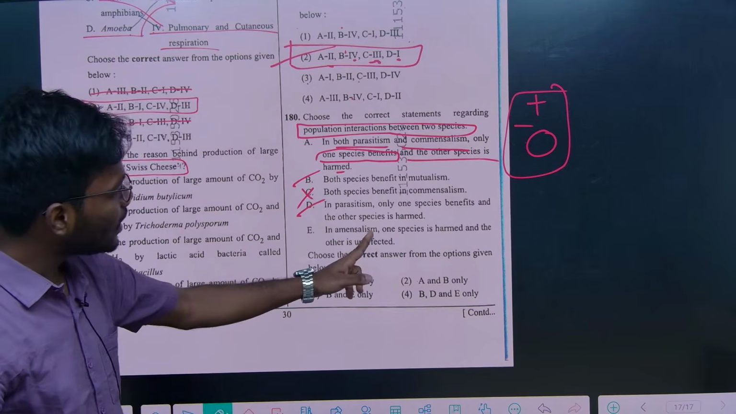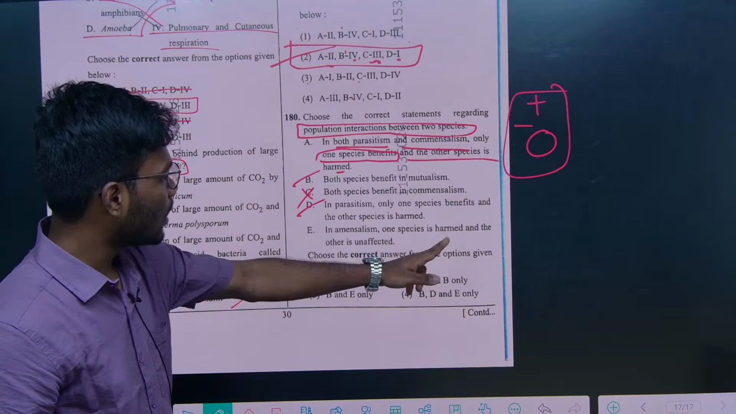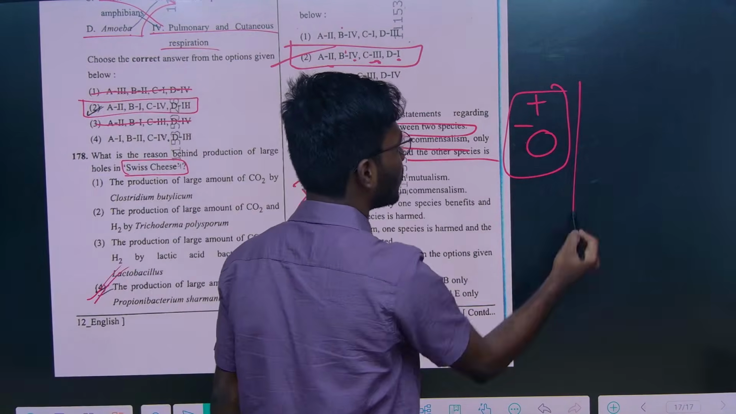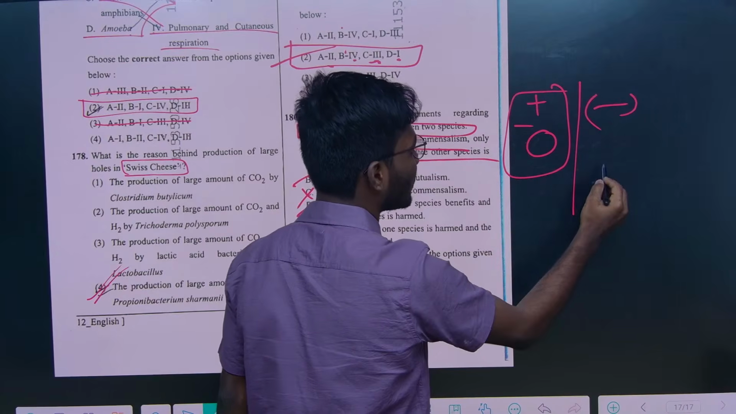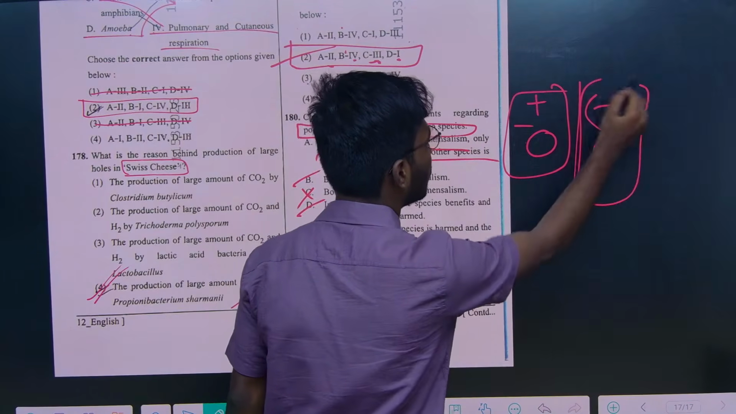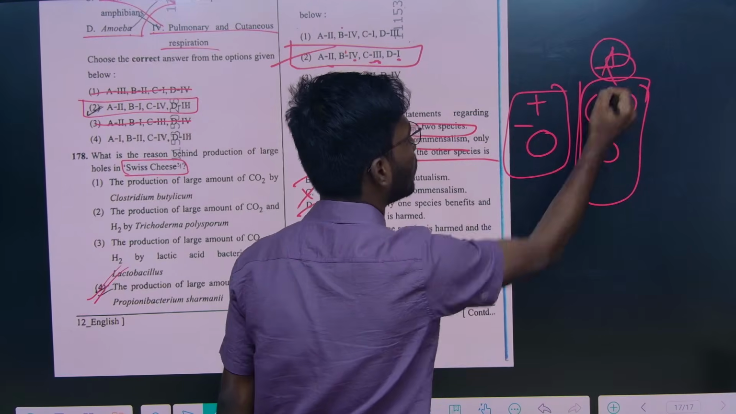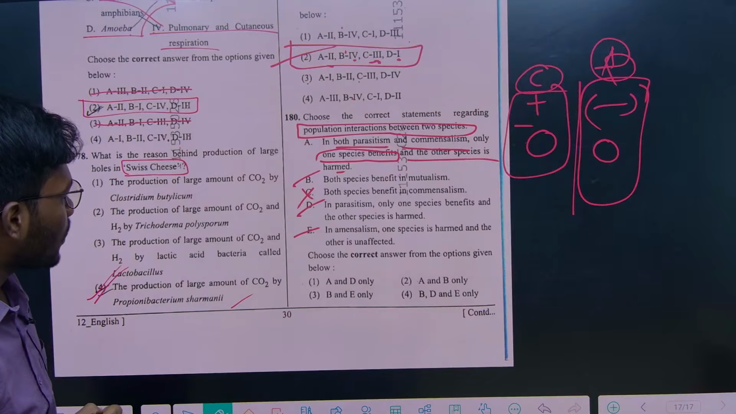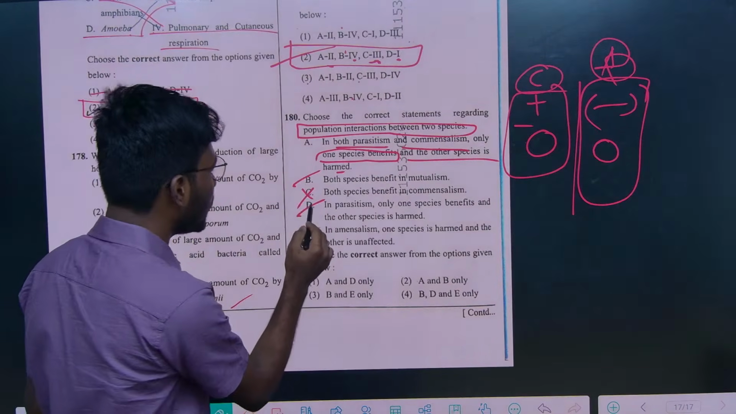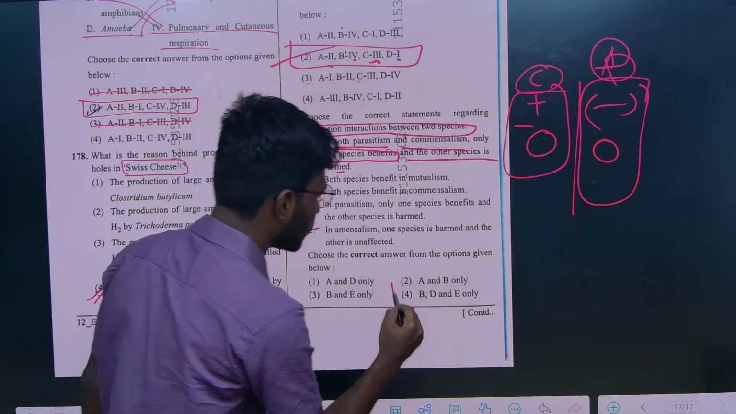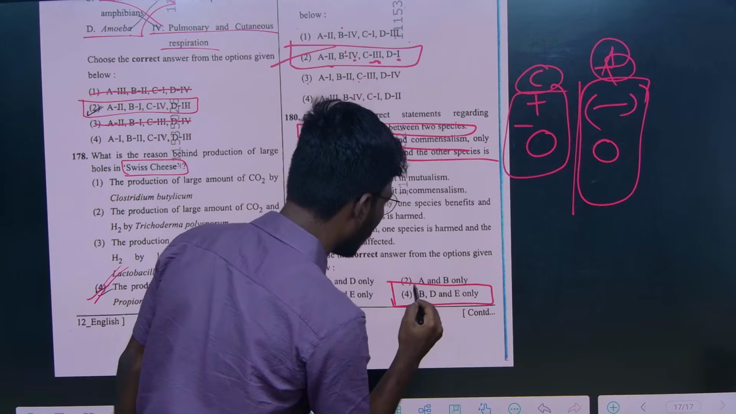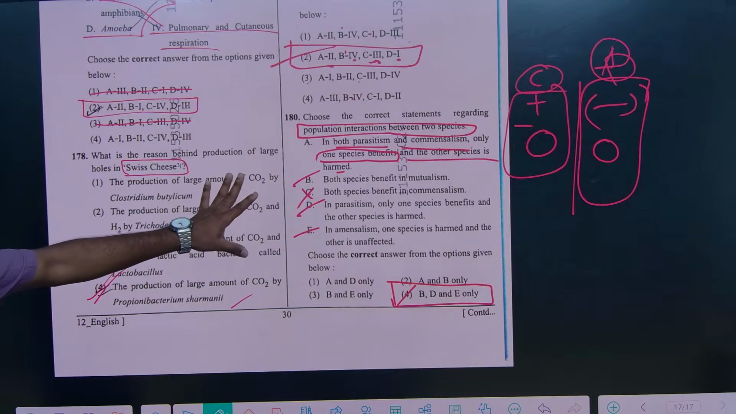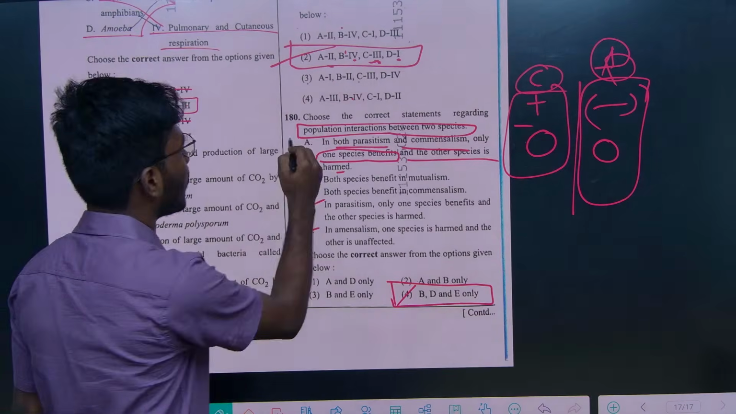And in amensalism, one species is harmed, another is unaffected, right? This is also right. Commensalism is nothing but one species benefits, whereas amensalism is where one species is affected and another is neither harmed nor gains anything. So here B, D, E are the correct options. So the answer is B, D, E, option 4 for this question. So this is all about this 180th question, population interactions.